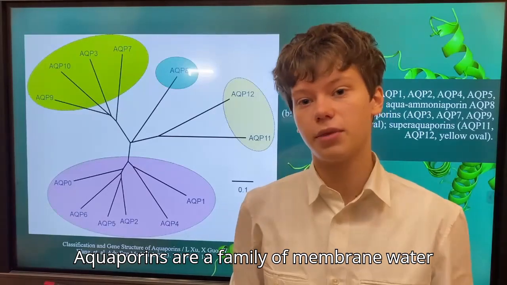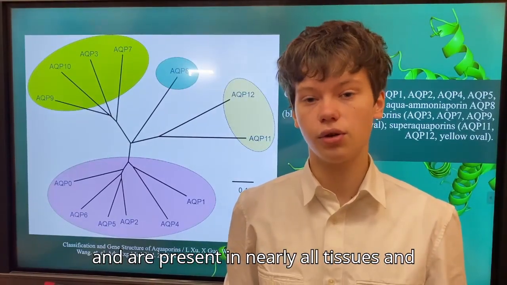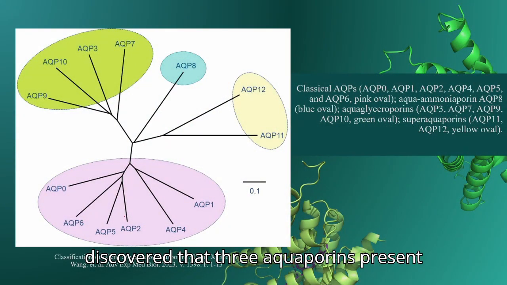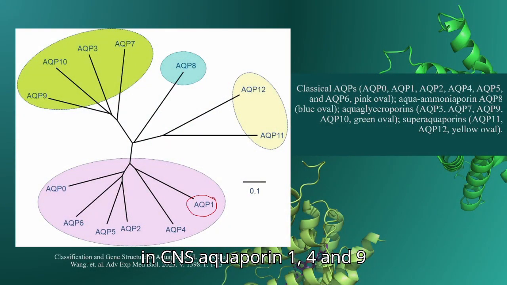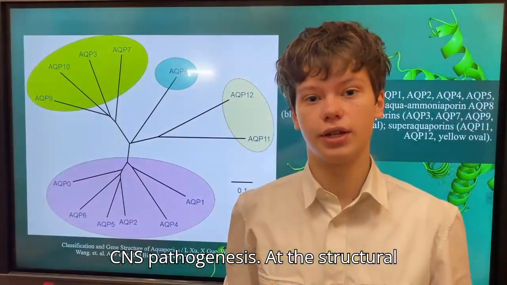Aquaporins are a family of membrane water channels that regulate water transport and are present in nearly all tissues and biological systems. It has been discovered that three aquaporins are present in the CNS: aquaporin 1, 4, and 9, but aquaporin 4 plays the key role in CNS pathogenesis.